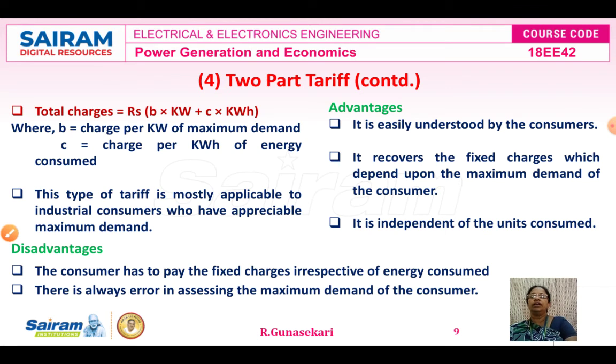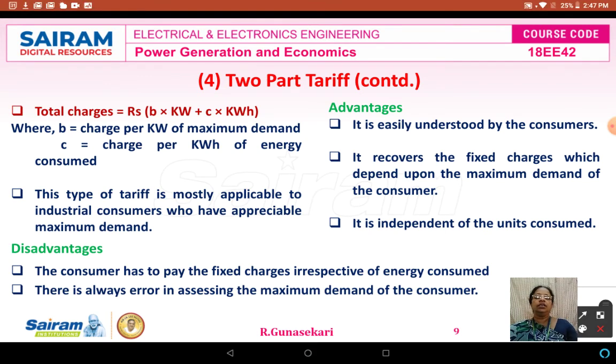Then how do we calculate the total charges of the two-part tariff, and what are its advantages and disadvantages? The total charge formula is equal to rupees B into kilowatt plus C into kilowatt hour. The kilowatt is the maximum demand, and kilowatt hour is the energy consumed by the consumer. B is the charge per kilowatt of maximum demand, and C is the charge per kilowatt hour of energy consumed.